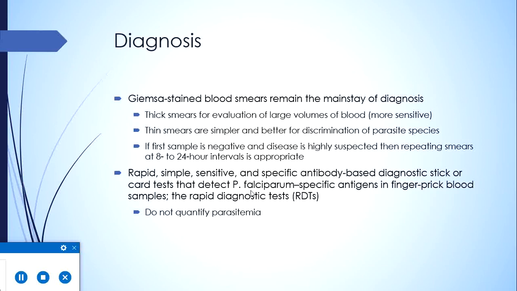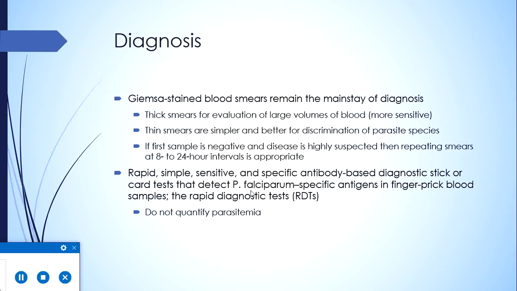Diagnosis mainly depends upon Giemsa stained blood smears, which are the mainstays of diagnosis. Both thick and thin smears are made. Thick smears are more sensitive because you can examine large volumes of blood in a single slide. Thin smears are more simple, and they are better for discrimination of parasite species. You can tell which type of infection is there, and it's not always apparent in the first sample, and if the first sample is negative but the disease suspicion is high, then repeating the smears every 8 to 12 hours or 24 hours is appropriate.